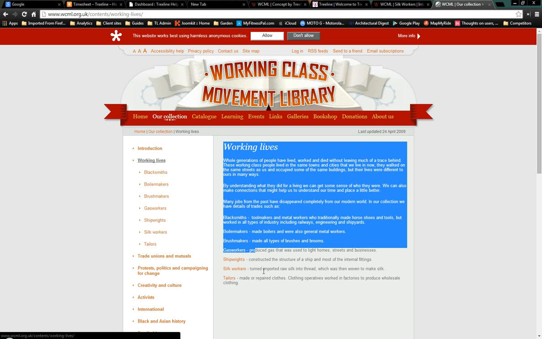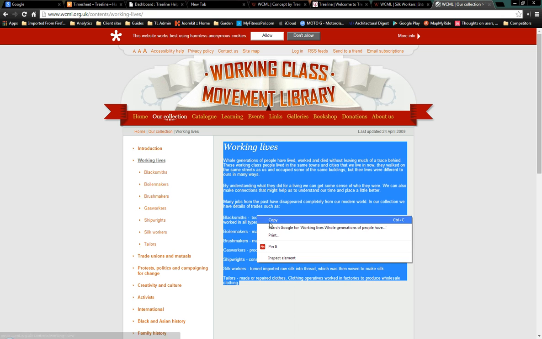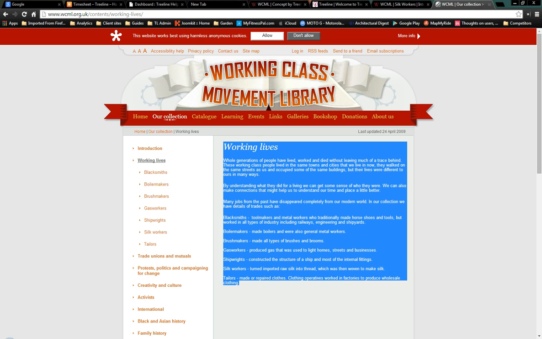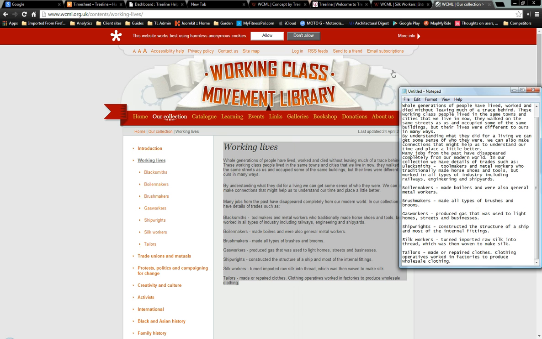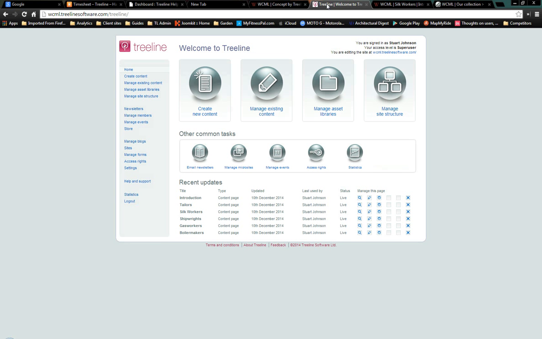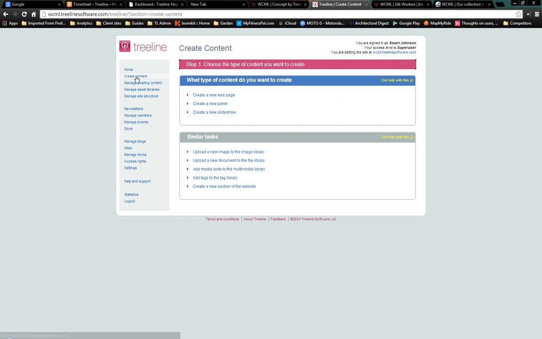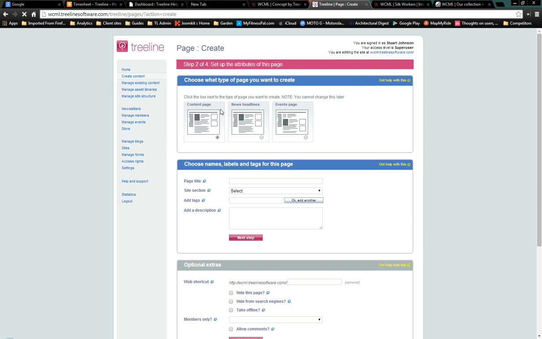So first thing I do is copy the text, and then I paste it into Notepad or WordPad. Okay, then we go to the site, Treeline. I'm already logged in. What I want to do is create some content, create a new web page. It's already selected a content page, which is what I want.